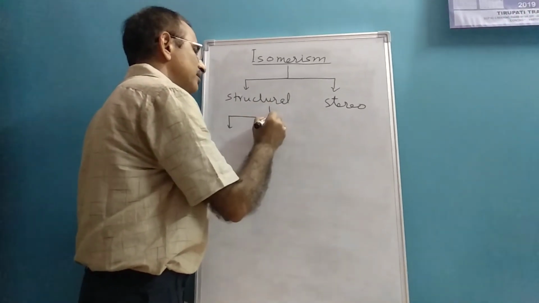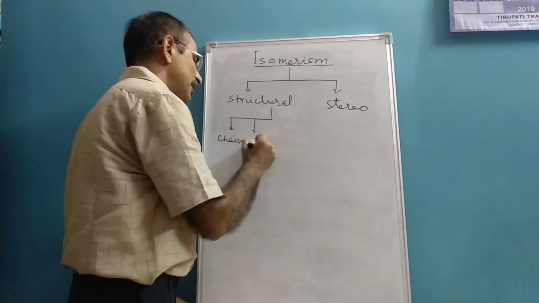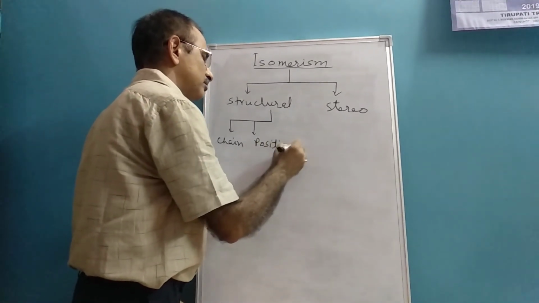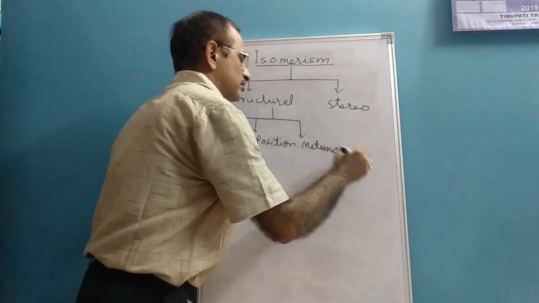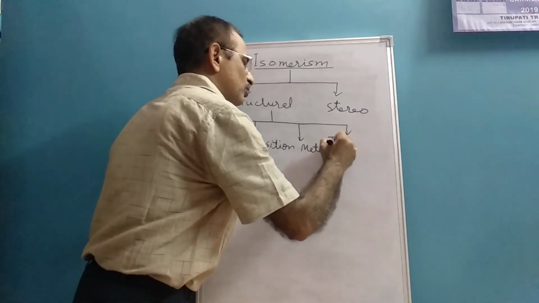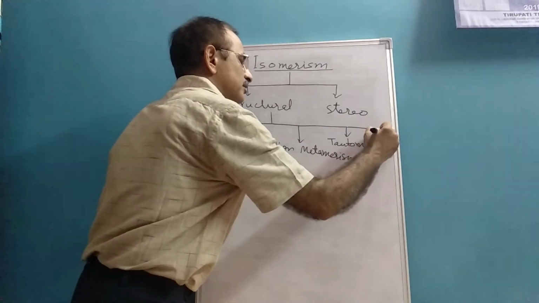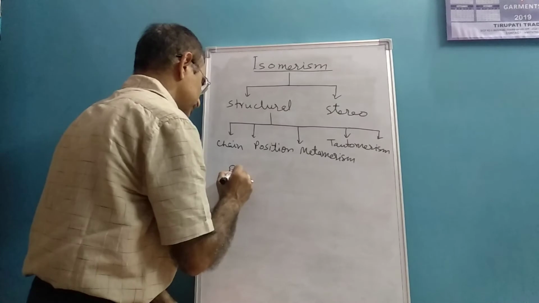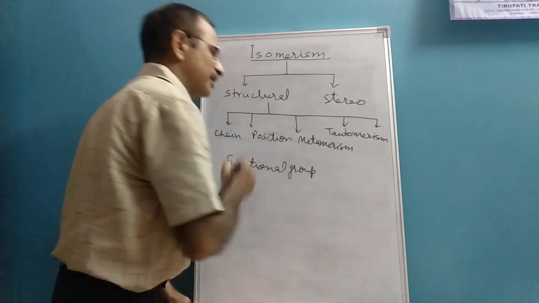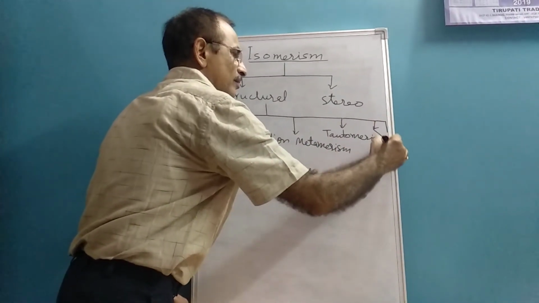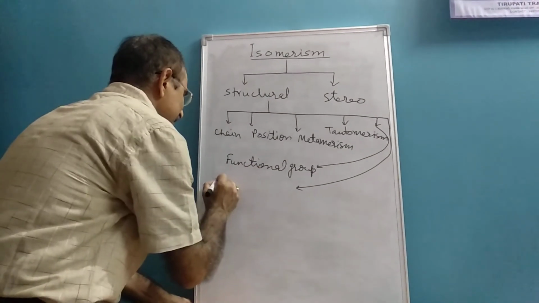This structural isomerism can further be classified into chain isomerism, then position isomerism, metamerism, then tautomerism, then functional group isomerism, and the next one is ring chain isomerism.